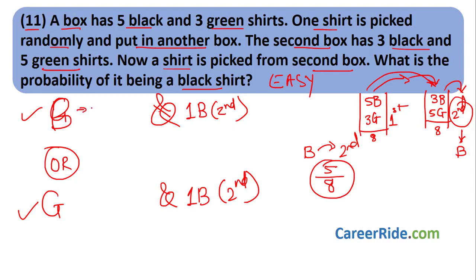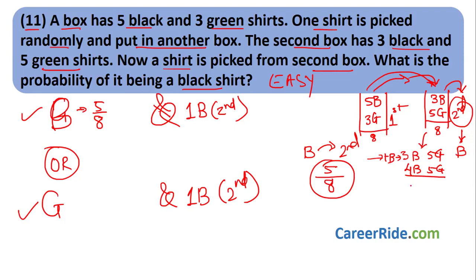So this probability you got as 5 by 8. Now what you do? And after this you choose one black shirt from the second box, okay. Now the second box initially had 3 black and 5 green shirts. This one black shirt gets added. How many black do you get? You get 4 black shirts and 5 green shirts. Now you choose one black from this.